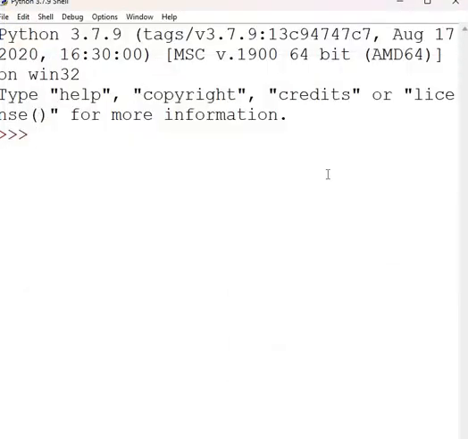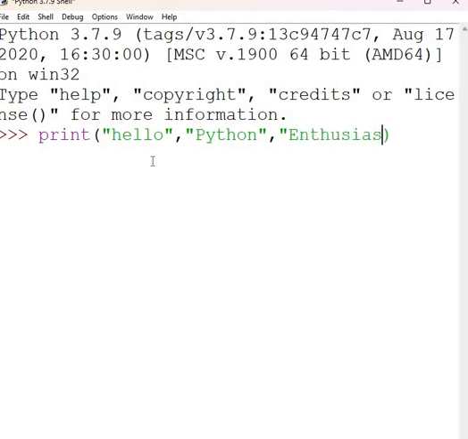So that being said, let's start with some simple examples. By changing the SEP parameter, we can create visually appealing outputs. So let's create one such statement: Hello, Python, enthusiasts. And how do we want these to be separated?